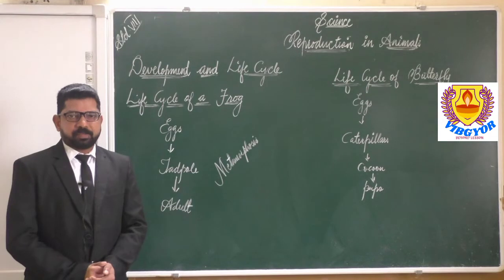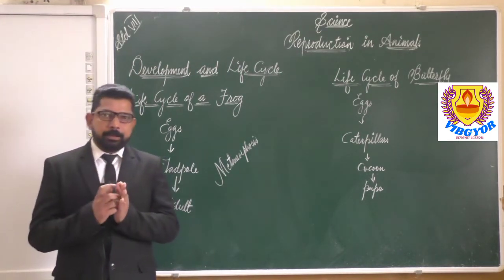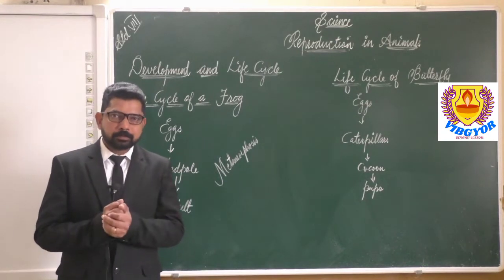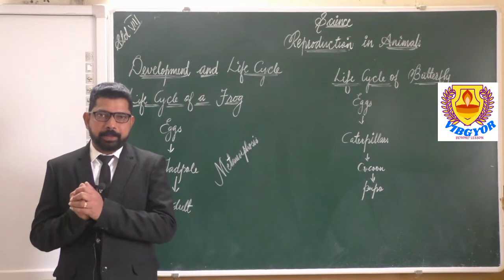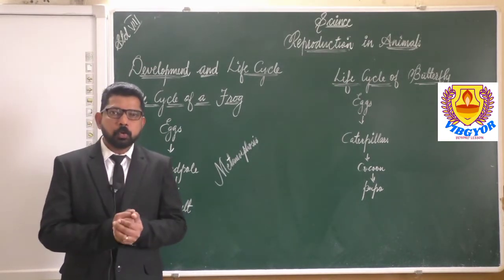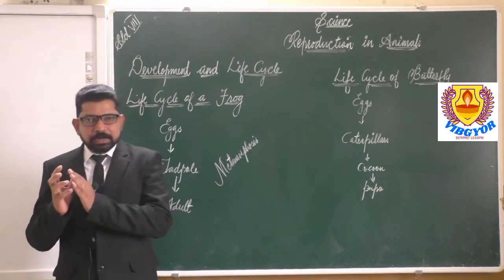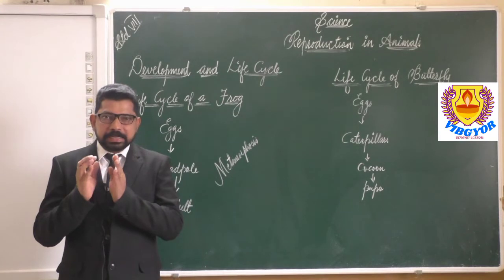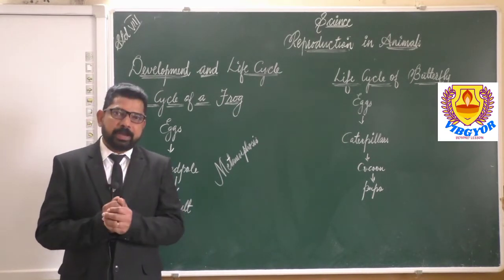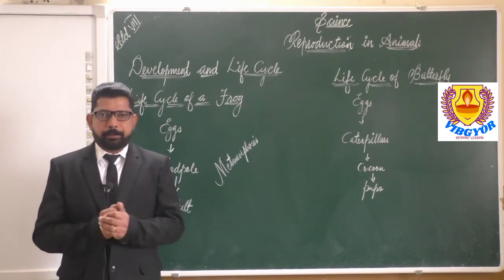Development and life cycle. We know that a human baby resembles a human. Am I correct? A small cat, a puppy, resembles a dog. In the same way, most of the young ones resemble their parents. A small chick resembles a hen. Like that, almost all organisms resemble their parents.